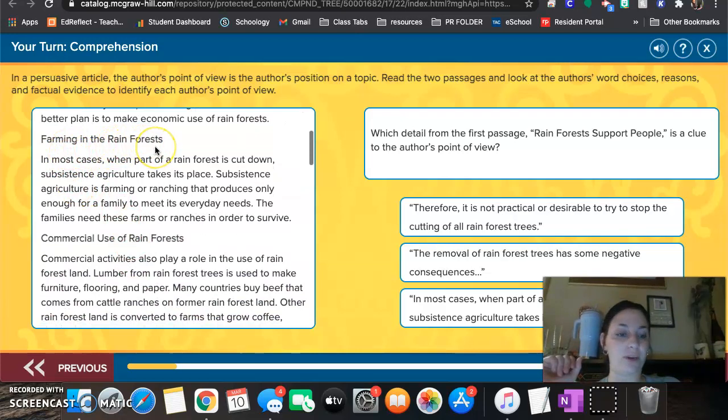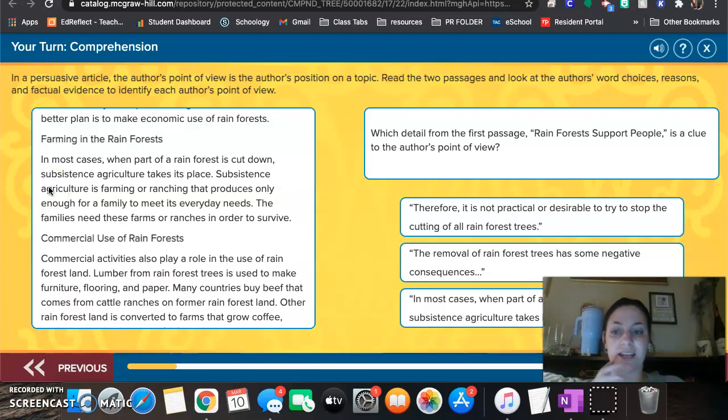Farming in the rainforest. So that's a text feature called a heading that lets us know we're moving on to something new. In most cases, when part of a rainforest is cut down, subsistence agriculture takes its place. Subsistence agriculture is farming or ranching that produces only enough for a family to meet its everyday needs. The families need these farms or ranches in order to survive.